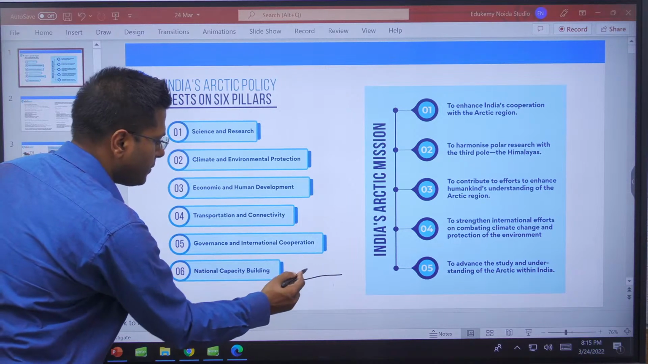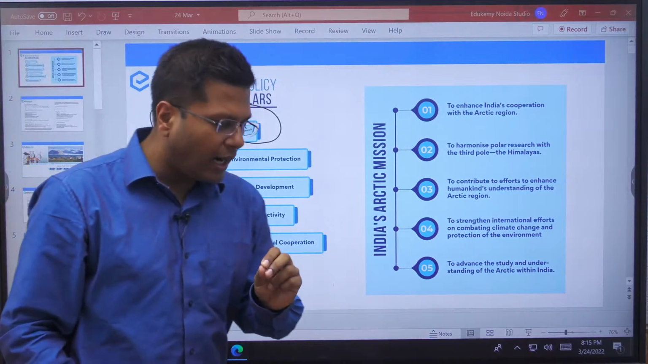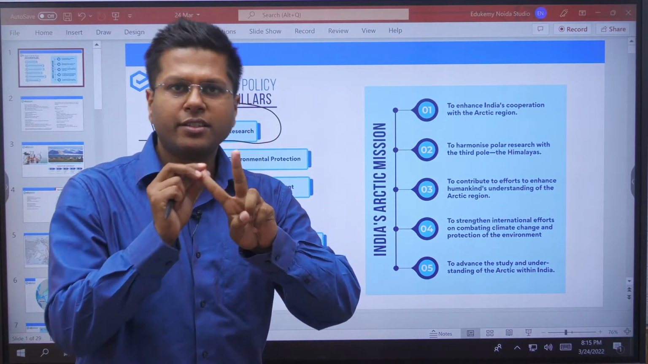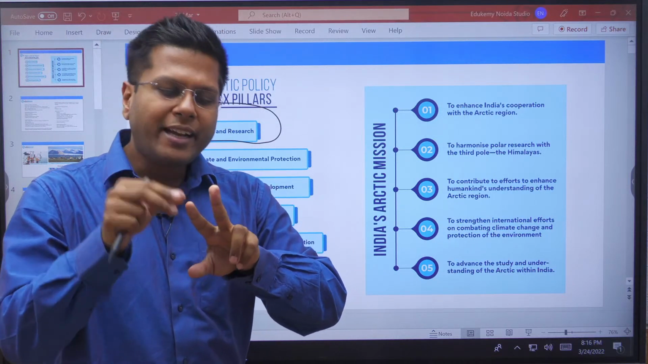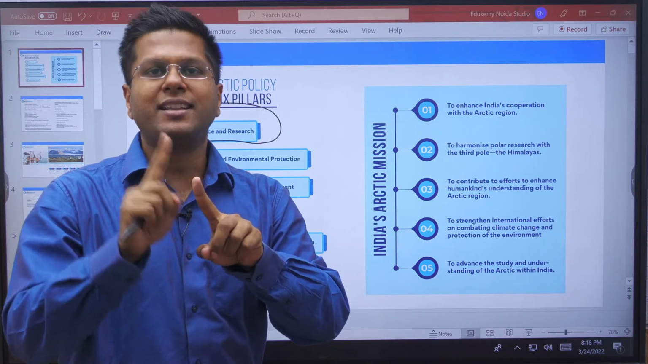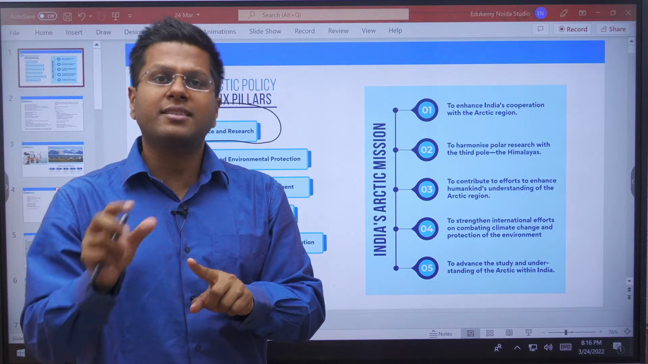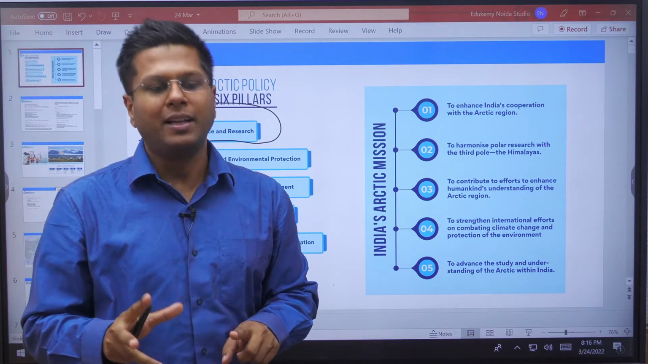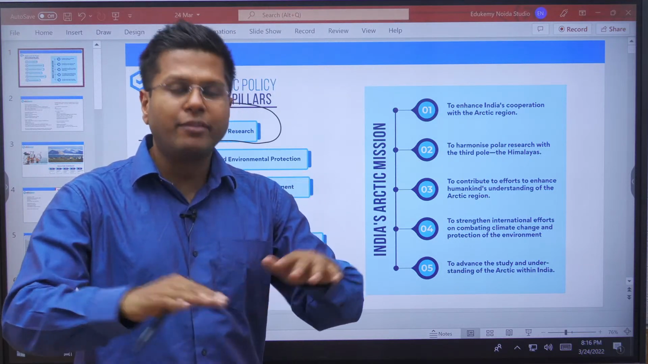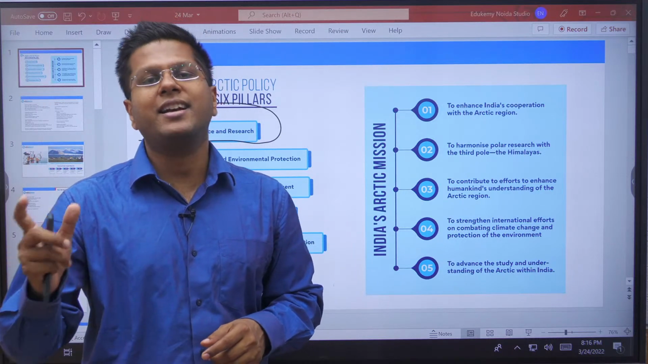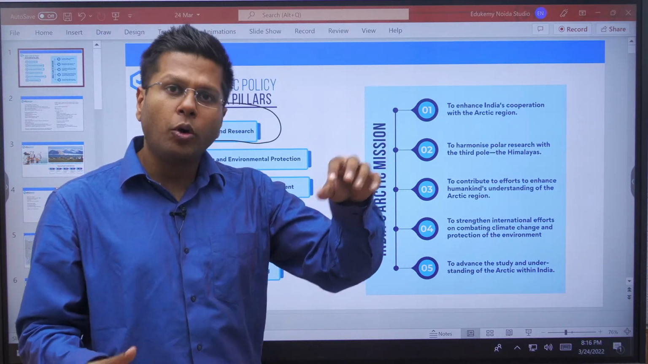One of them is science and research. See, India can look at the Arctic region from 2 perspectives: scientific research, and commerce, trade and economic development. But India largely capitalizes on the first one, that is scientific development. Why? Because India's climate is somehow dependent on the Arctic climate as well. The melting of glaciers, the thinning of the ice caps or the sea level rise, all of them are determinants for India's climate. Not only that, the 3 poles are interlinked: the North Pole, the South Pole and the Himalayan pole.